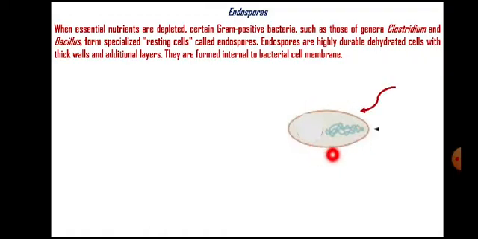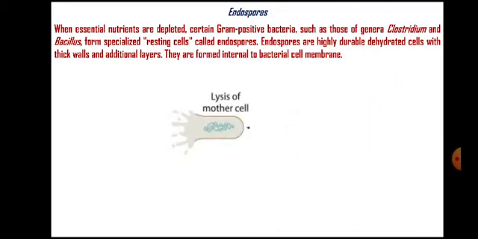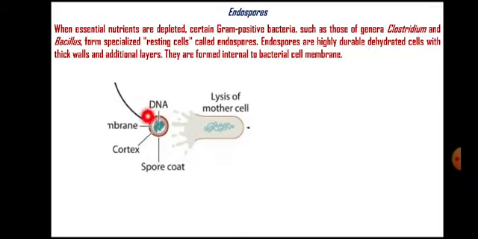But this endospore-forming bacterium, when it receives this kind of signal, starts production of an endospore inside the cell. Due to these unfavorable environmental conditions, the bacterial cell is destroyed, and that leads to release of endospores, and these endospores can survive under unfavorable environmental conditions.